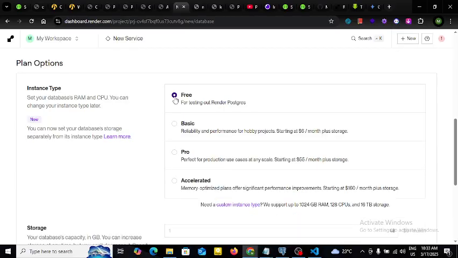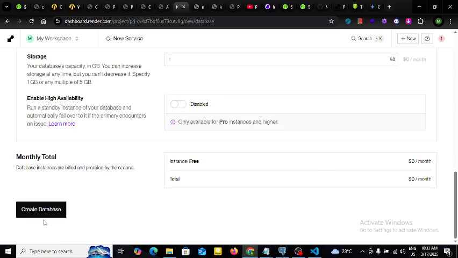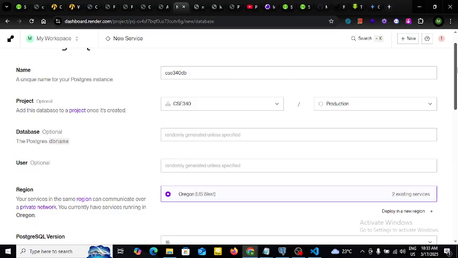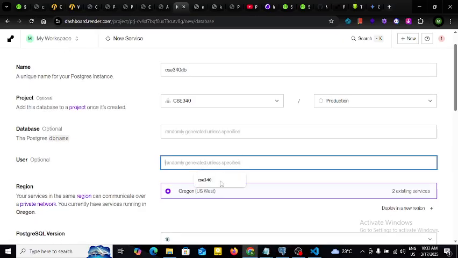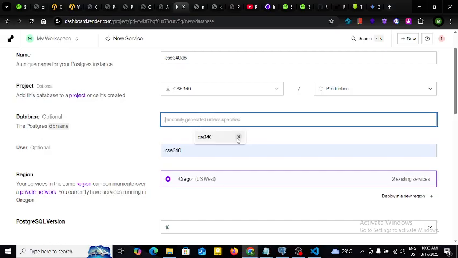And I will run create. I just provided information about the user, okay, and even the database. This will be randomly generated. I'll just click create database.